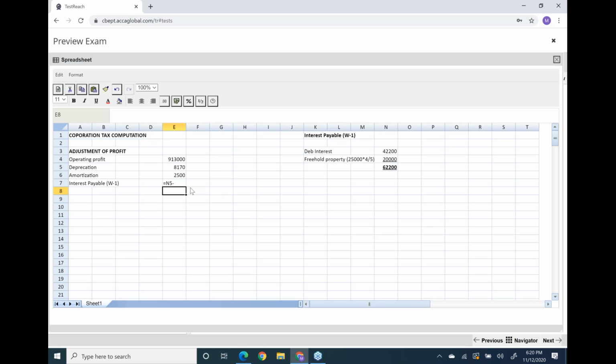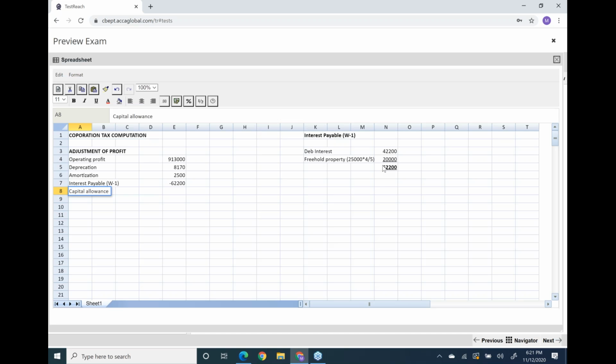And as interest is an allowed expense, we'll subtract it from the format. Right now we are going to calculate the trading income. Now for trading income, there is one very easy working, that is capital allowances.